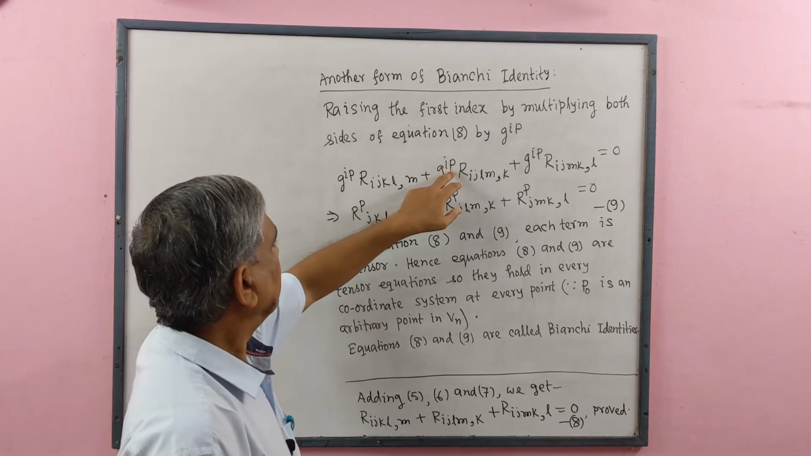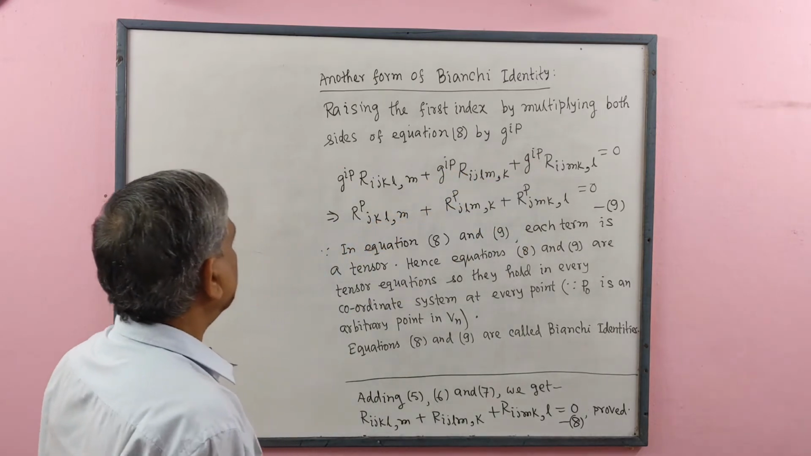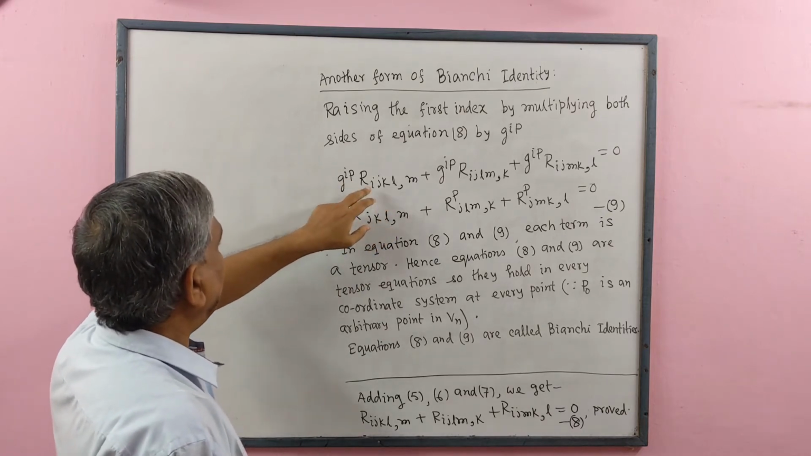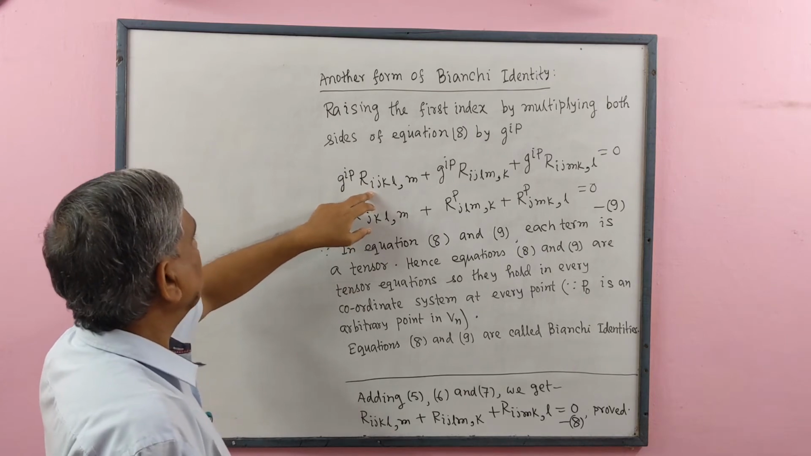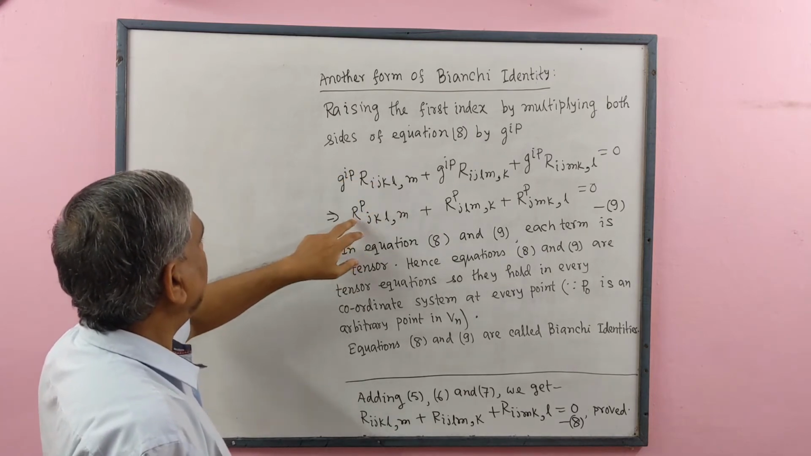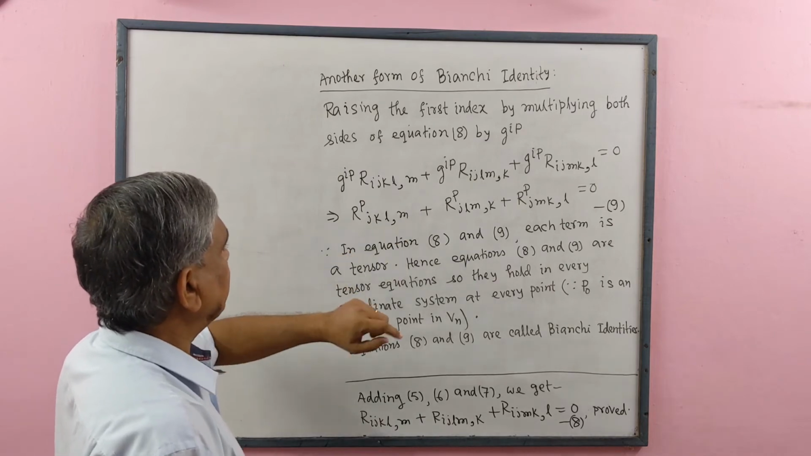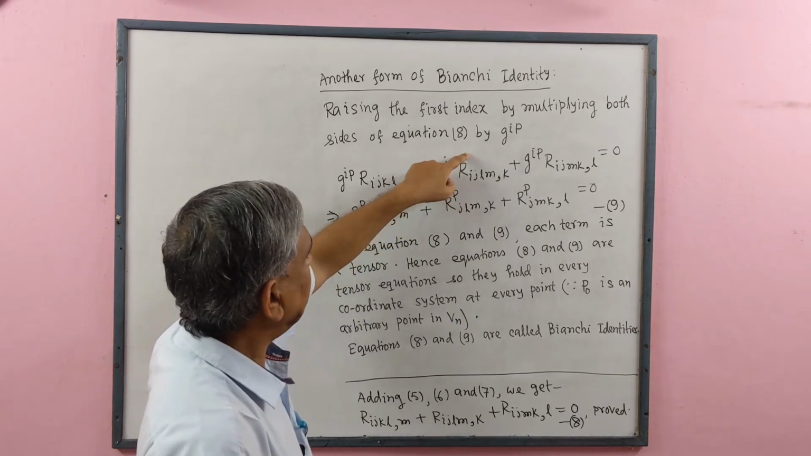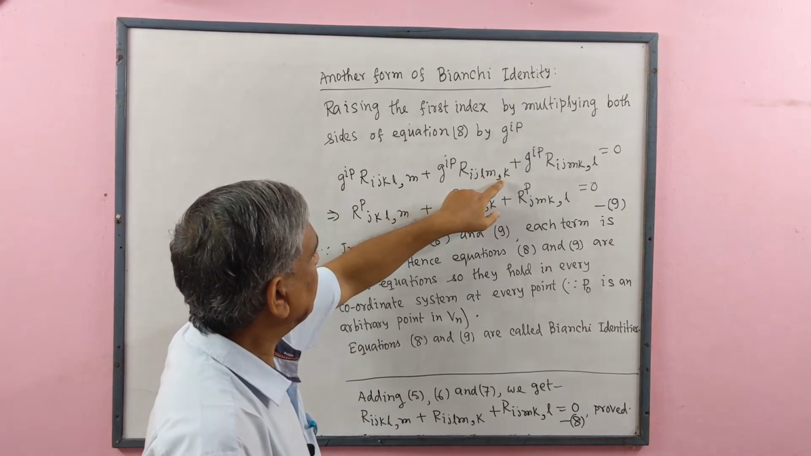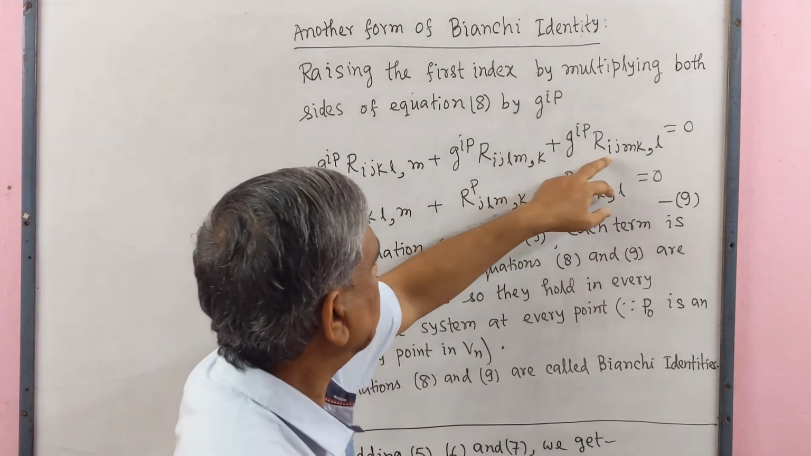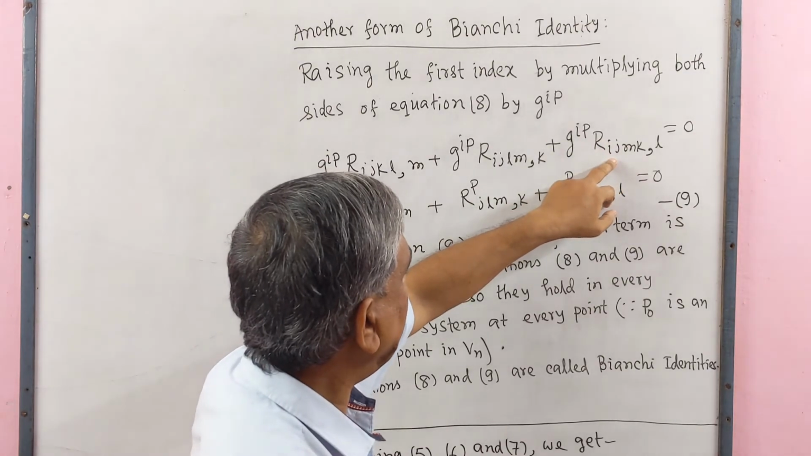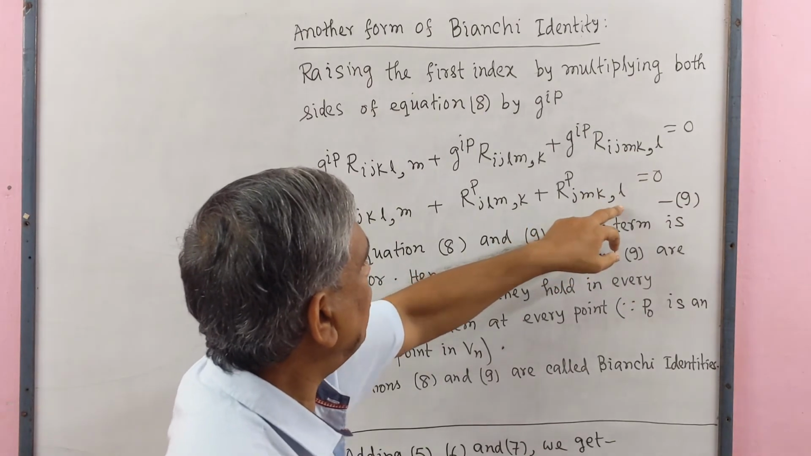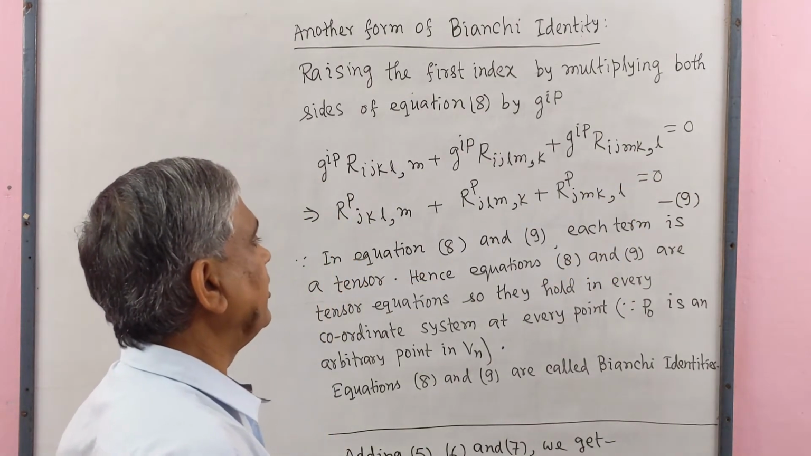g^{ip}. This means I contraction. So we get R^p_{jkl,m}. Here also contraction of index I. We get R^p_{jlm,k}. Plus here also we get contraction of I. So we get R^p_{jmk,l} equal to 0. This is equation number 9.